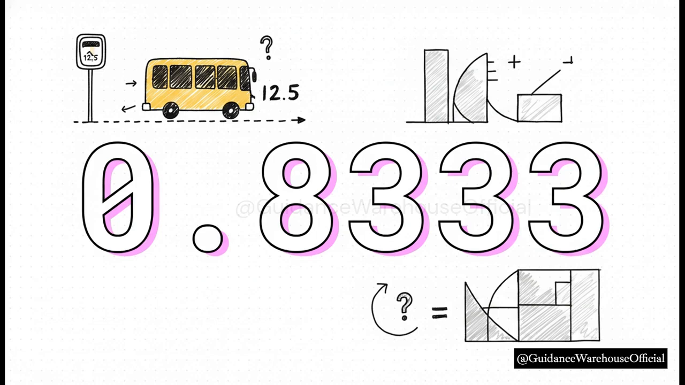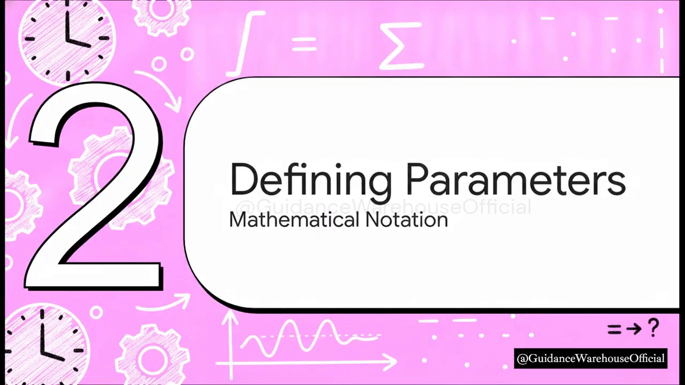Now, how in the world did we get such a precise number so fast? Well, we're about to see the math behind it, and I promise you it is beautifully simple. Section 2. Defining the parameters. Okay, now that we've got the basic idea that all times are equally likely, let's look at the formal mathematical notation for what we literally just did conceptually.